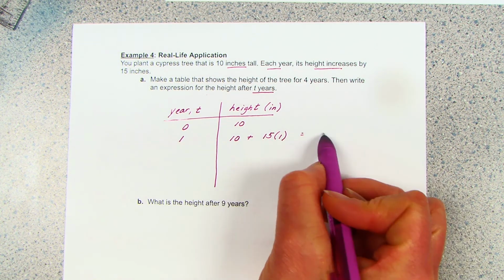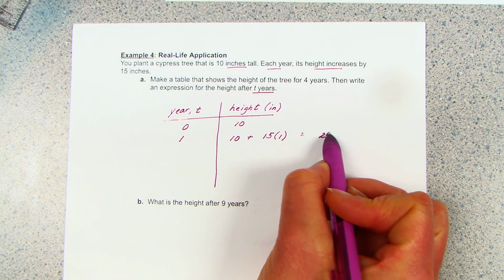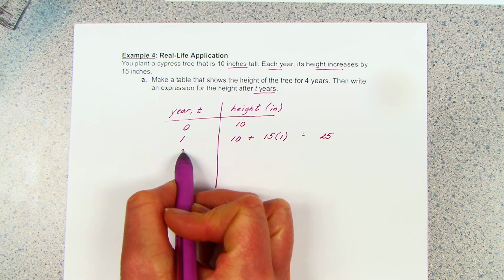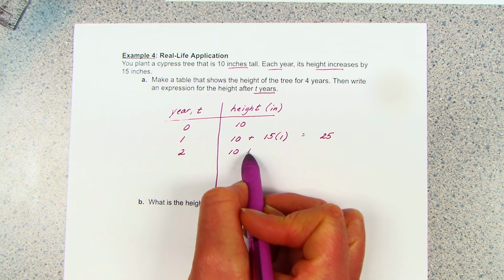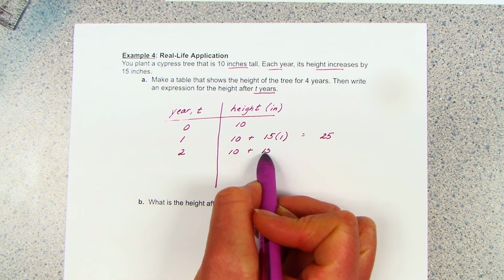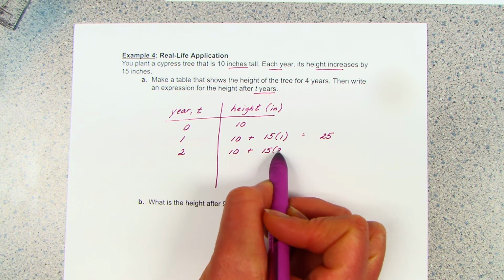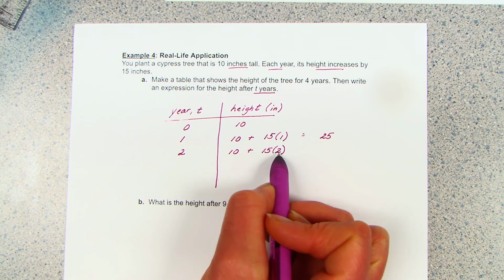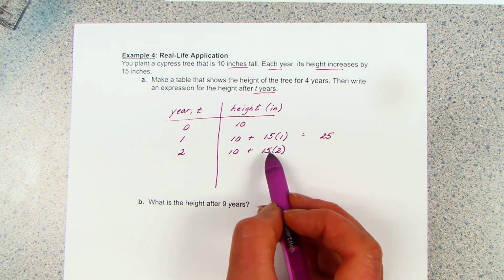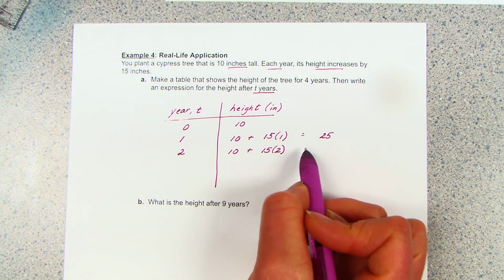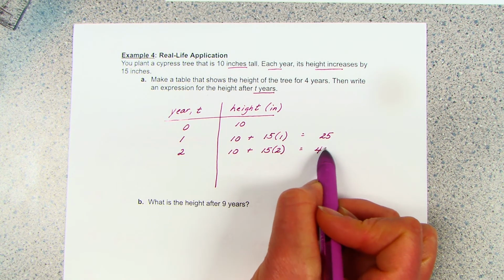10 plus 15 is 25. After 2 years, we still have it started out as 10, and now it's grown 15 inches each year for 2 years. So it's got that repeated addition idea. 2 times 15 is 30, plus 10 more is 40.